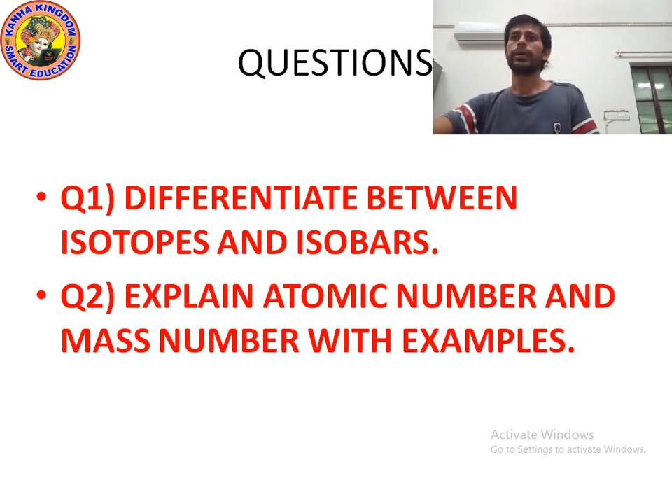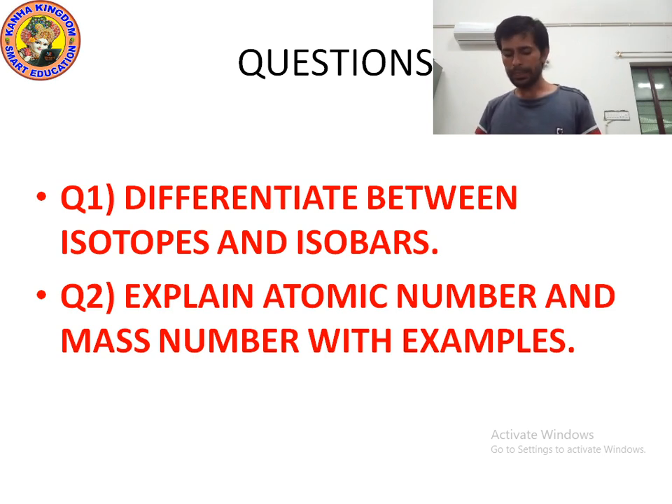Now question number 2, explain atomic number and mass number with example. The atomic number of an element is the number of protons present in the nucleus. So whenever I talk about atomic number, it means I am talking about the number of protons. Atomic number is denoted by Z.